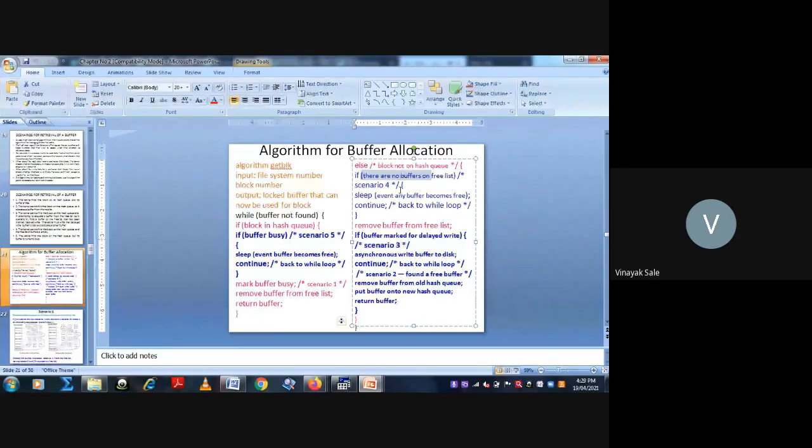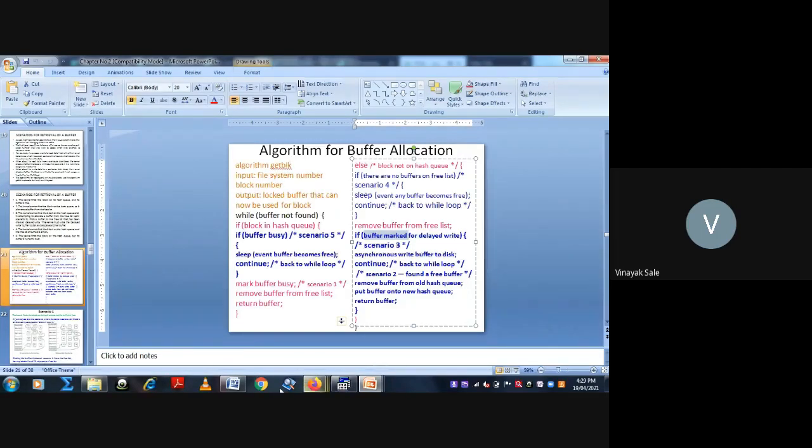So go to the while loop again, buffer not found now becomes false. Go out of this loop. Here the buffer is found, but again check if the buffer is marked for delayed write. If it is true, that is scenario 3.